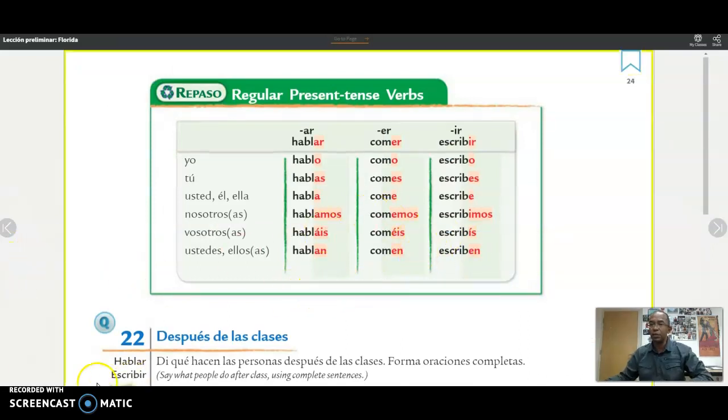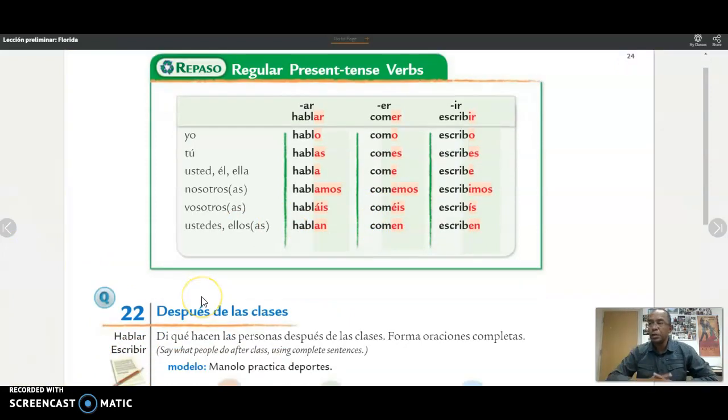Now, let's review a little bit of the present tense verbs. So these are regular verbs in the present tense from Spanish 1. Remember the endings? Yes. We have 3 different kinds of verbs: the verbs that end with AR, the verbs that end with ER, and the verbs that end with IR, okay?